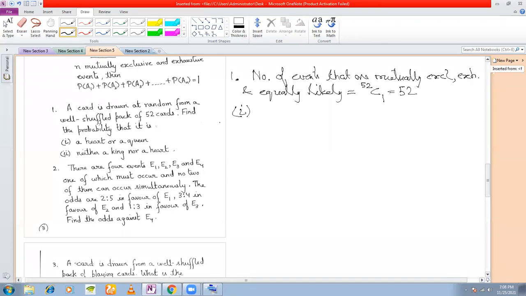Now we'll do this problem in two ways. The first part I'll show you in two ways. One is by the addition theorem and one is without using the addition theorem, so that you understand how the addition theorem works and how it is actually easier. Now if you see the first part, the question is to find the probability that the card is a heart or a queen.